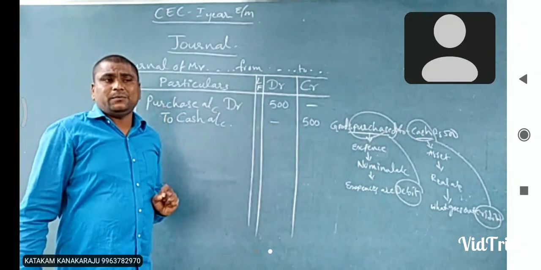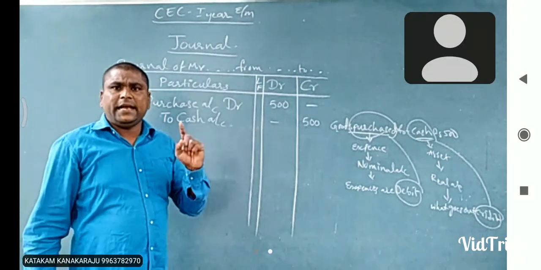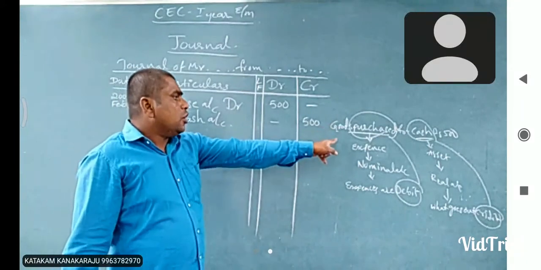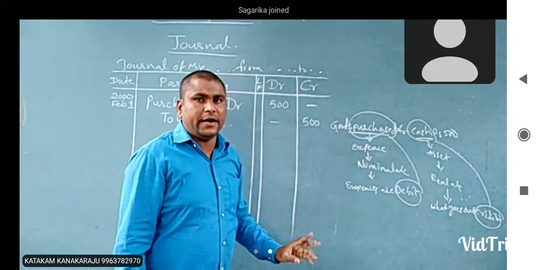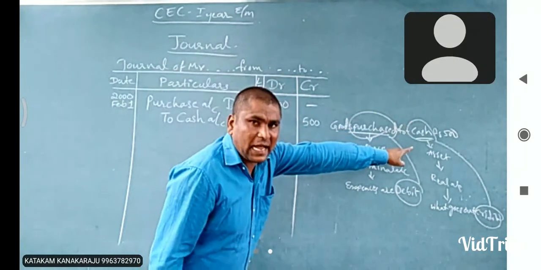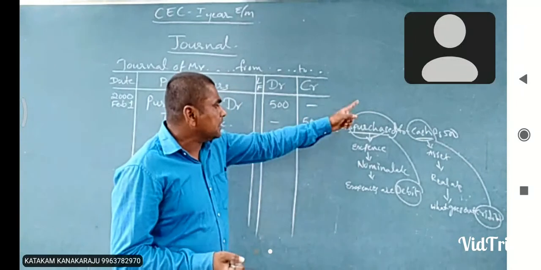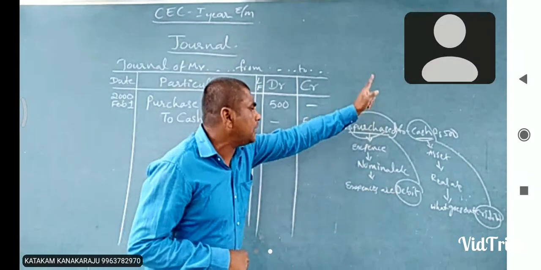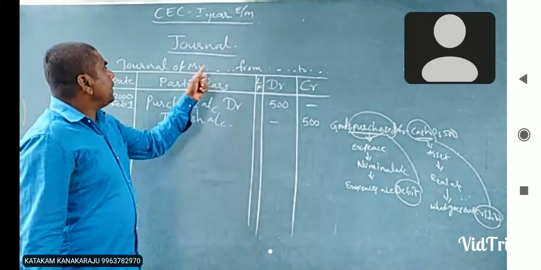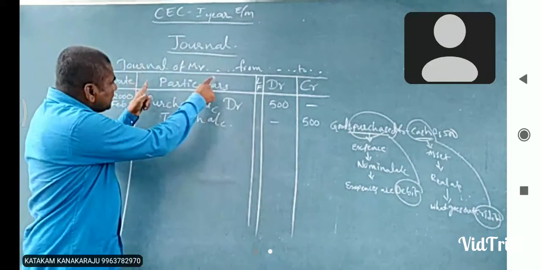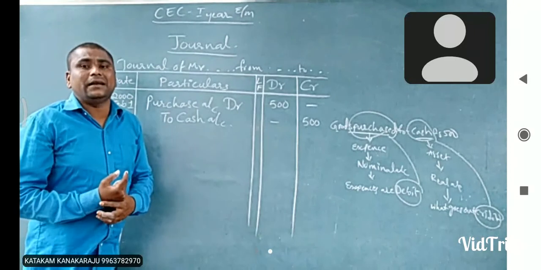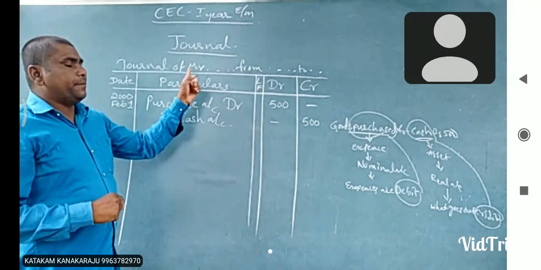I already explained that one transaction has two accounts affected in the opposite manner. It is the one transaction: goods purchased for cash rupees 500. Two accounts are affected. What are the two accounts? Purchase account and cash account. In an opposite manner means the purchase account we will record on the debit side, and the cash account we will record into a credit side. It is recorded into where? Journal. Okay. The journal's particulars column explains which account will be debited and which account will be credited, in the particulars column in the journal.